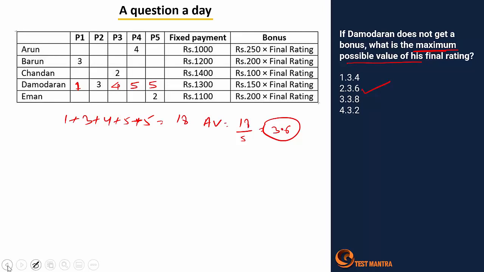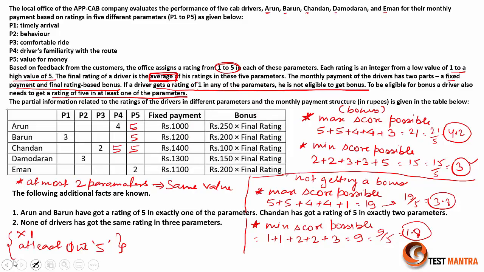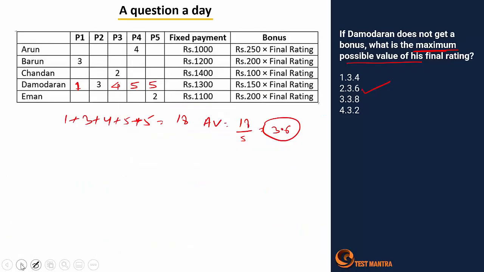Now identify, almost a similar thing we have already calculated earlier, right? So here according to this we have seen 19. When a person gets 19, 19 is maximum possible. Why? Because nothing was given here. Now here one of the parameters given was 3. That's why it should be slightly lesser than 19, or else we can say slightly lesser than 3.8, right? But the bad part is all the options are lesser than 3.8, so I cannot go by the options here. So I can directly calculate this part also.